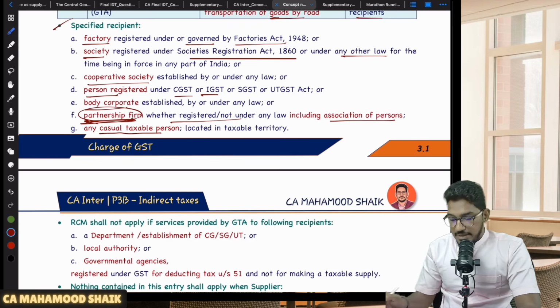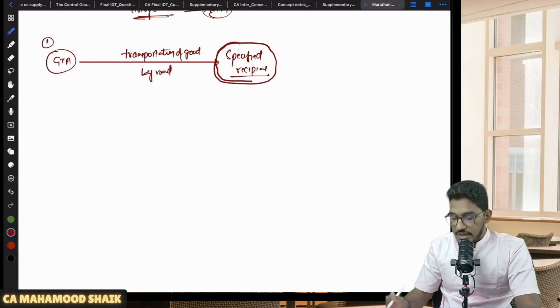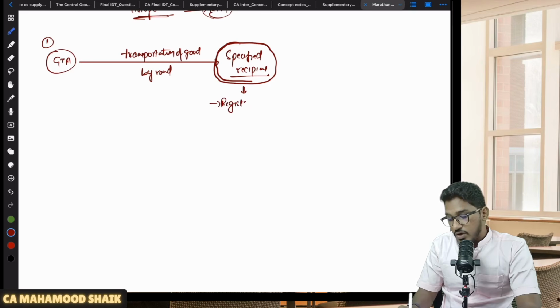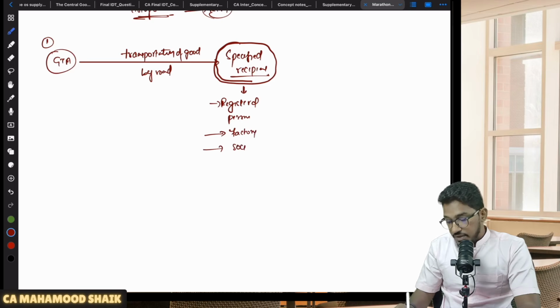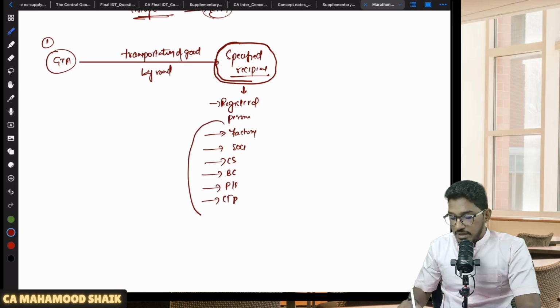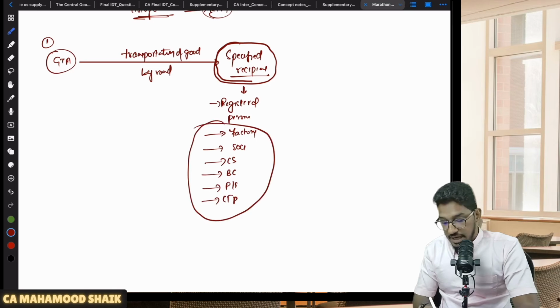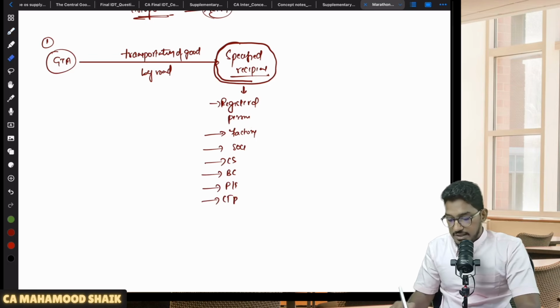Not just that, any CTP located in the taxable territory will also be liable for RCM. So if I put it the other way around, if you are already a registered person under GST, then RCM will become applicable. Apart from that, if you are a factory, a society, a cooperative society, a body corporate, a partnership firm, or a CTP, then also you become liable for RCM. A CTP and a registered person will anyhow be registered under the GST Act.